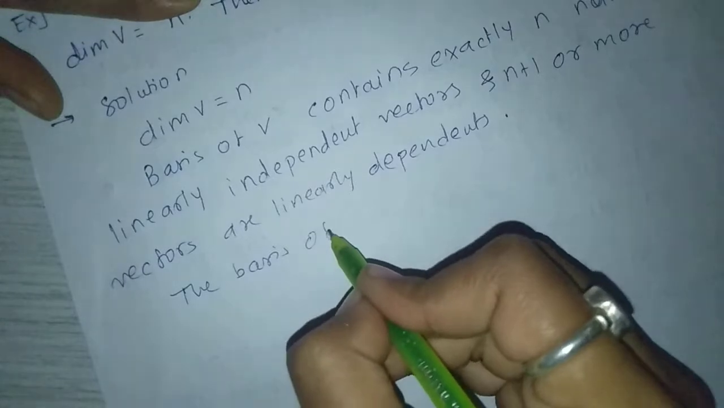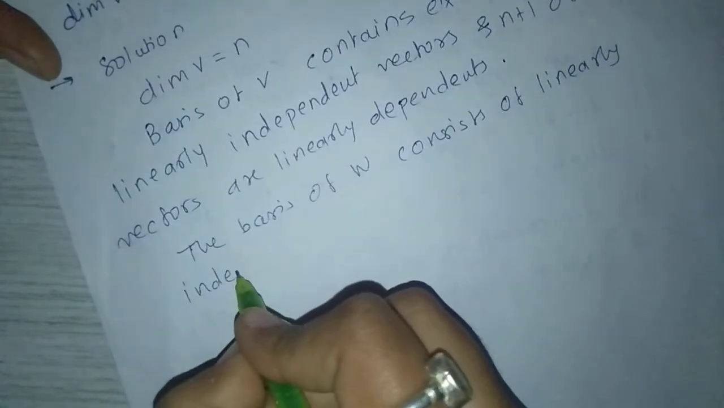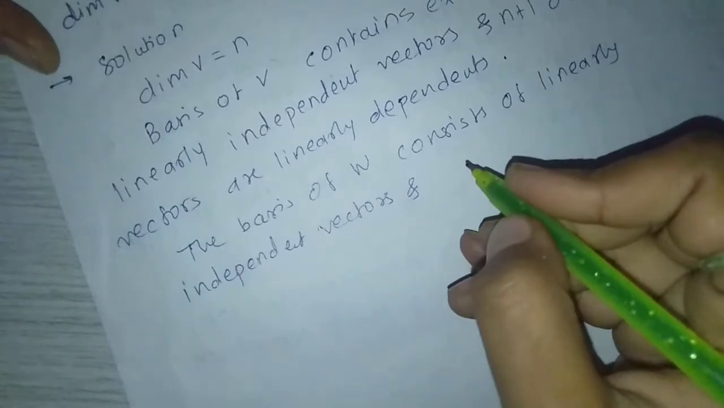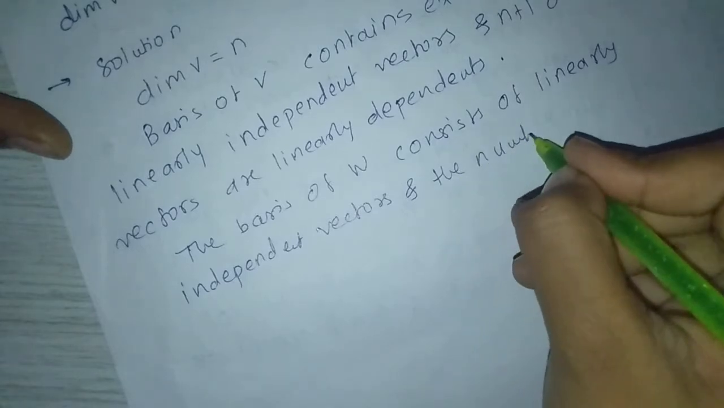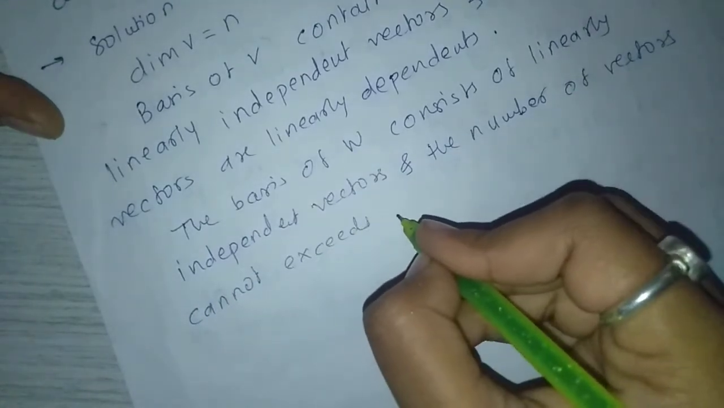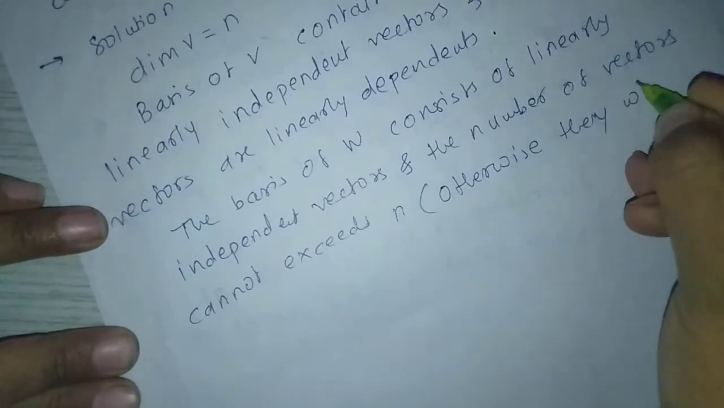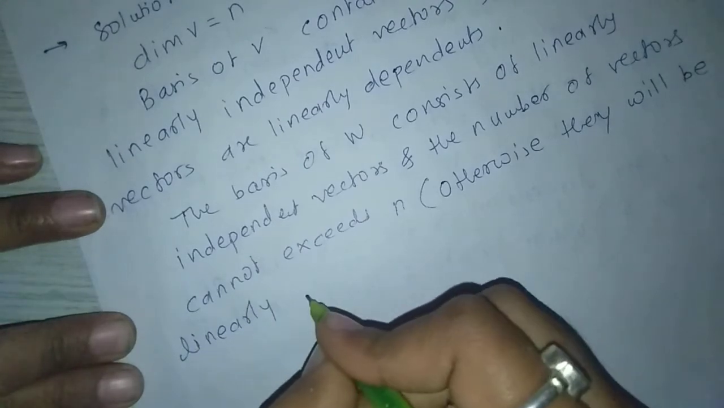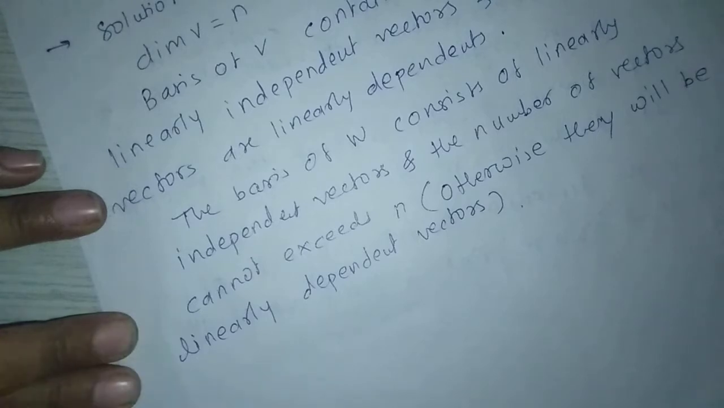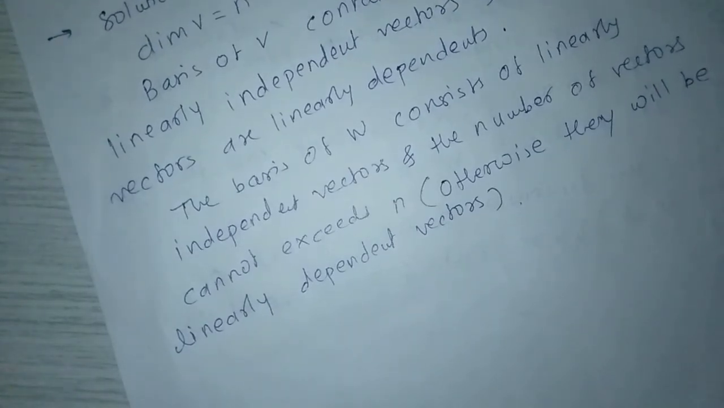The basis of W consists of linearly independent vectors, and the number of these vectors cannot exceed n, otherwise they will be linearly dependent vectors. That means if a basis has more than n vectors, they will be linearly dependent, so will it be a basis? No. So the basis of W consists of linearly independent vectors and the number of vectors cannot exceed n.